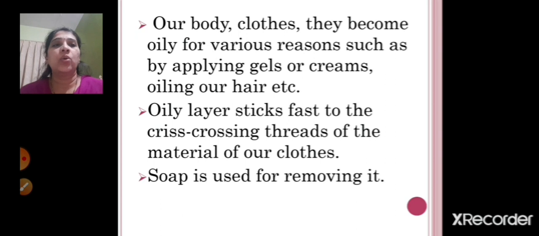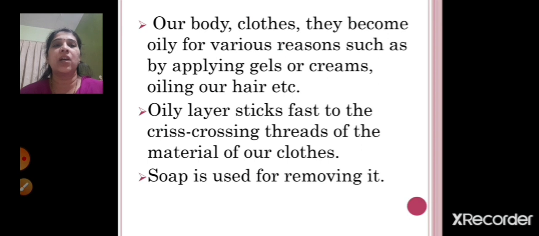Our body and clothes become oily for various reasons, such as applying gels or creams, oiling our hair, etc. In our day-to-day life, our body becomes dirty. You go out and sweat, you apply oil to your hair, or cream to your face, so it becomes oily. The oily layer sticks fast to the crisscross threads of the material of our clothes. Crisscross means they are intersecting each other.